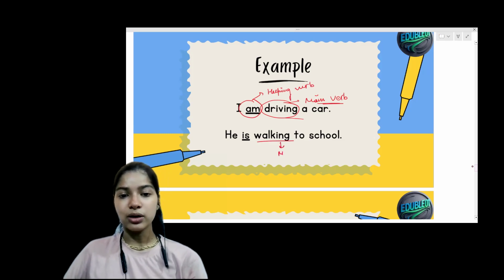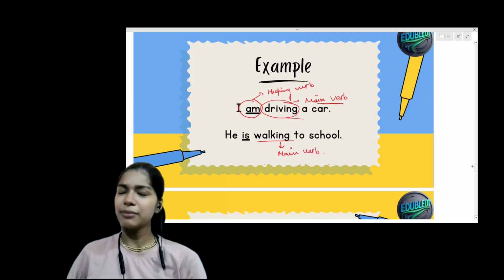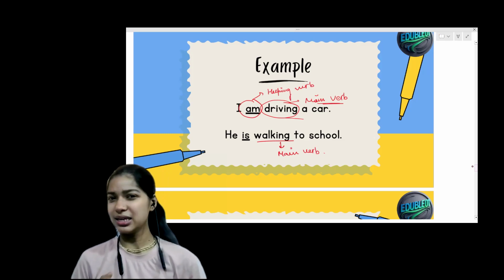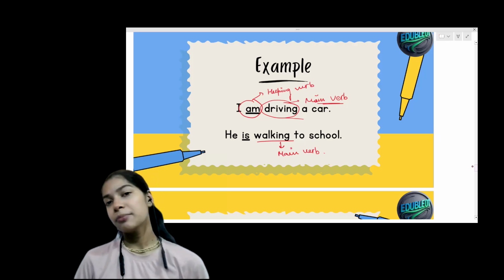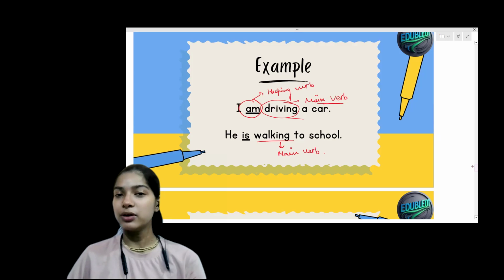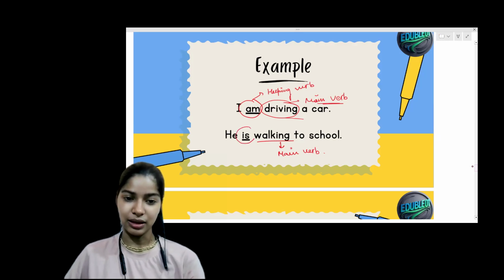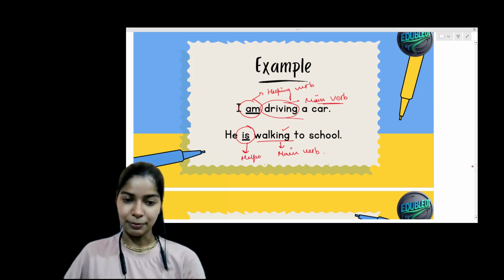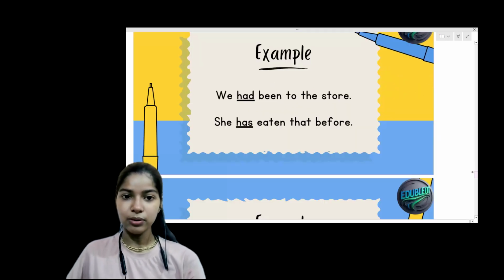Walking, again, is a main verb. The helping verb helps the main verb to express the action. Sometimes the verb expresses itself all along, but sometimes it needs help. So auxiliary verbs do the same thing. The main verb needs some help to show its action, so the helping verbs come to help. Here the main verb is walking. Is is coming before it, so it is the helping verb. Okay? Now let's learn a little more example.